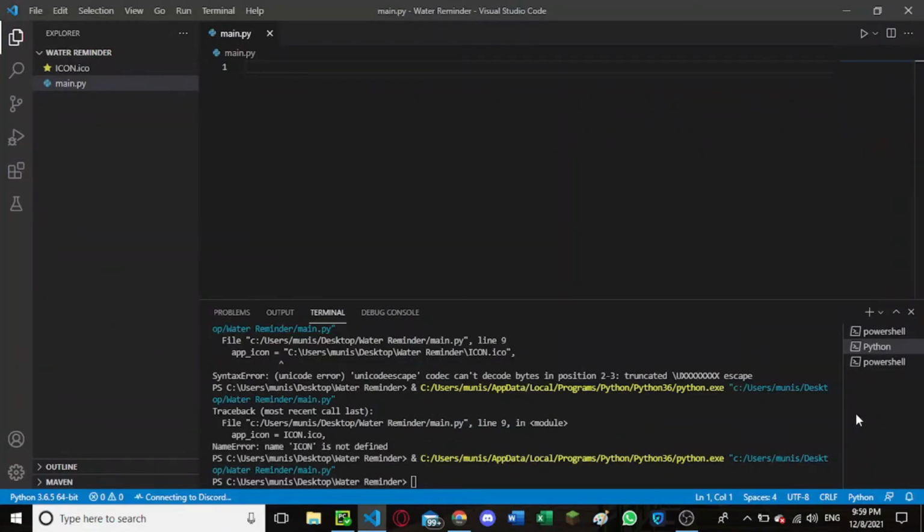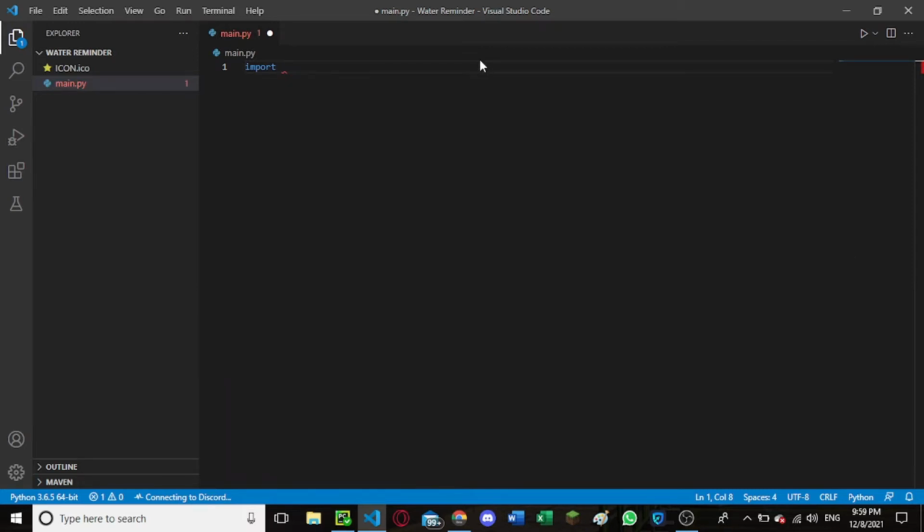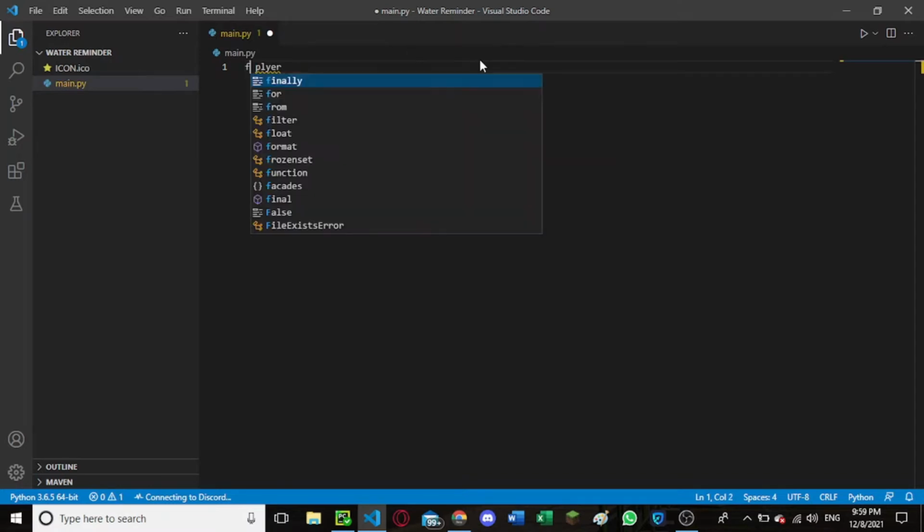Alright guys, so now we will be coding this water reminder app in Python. First we will be importing our library. It is called Plyer. We do not type import, we type from.